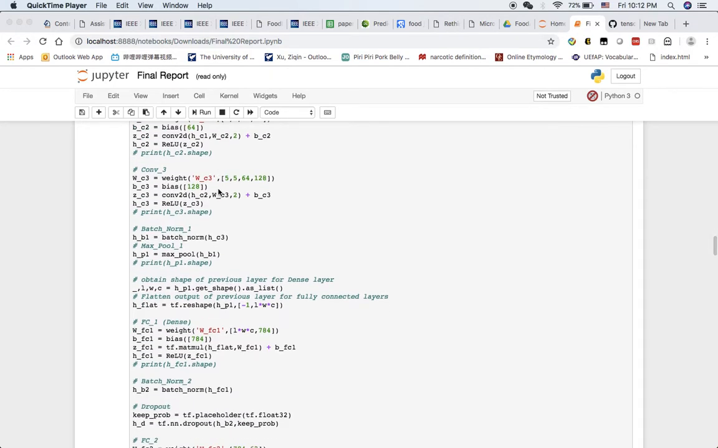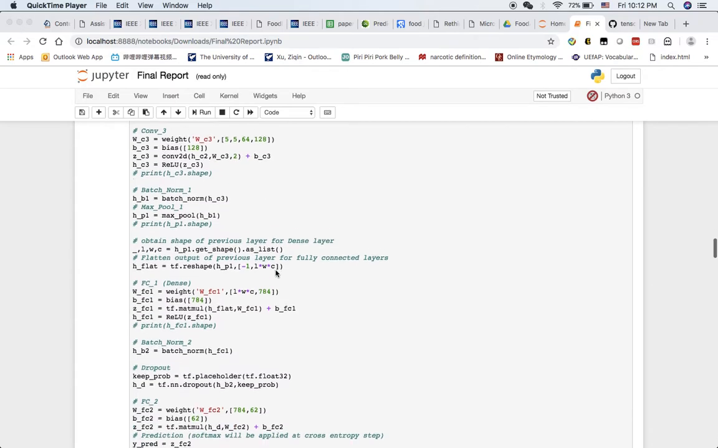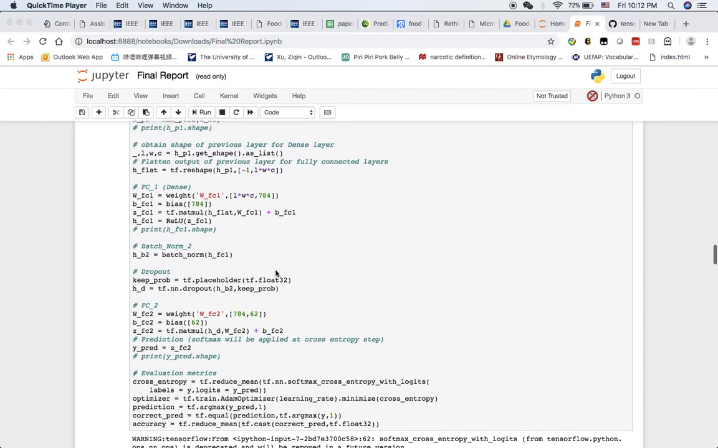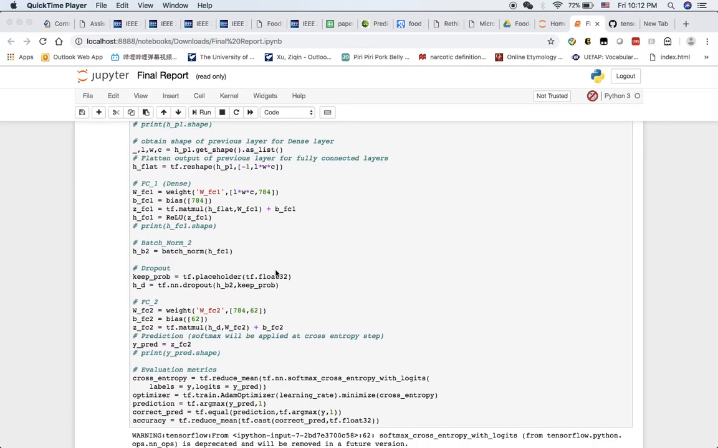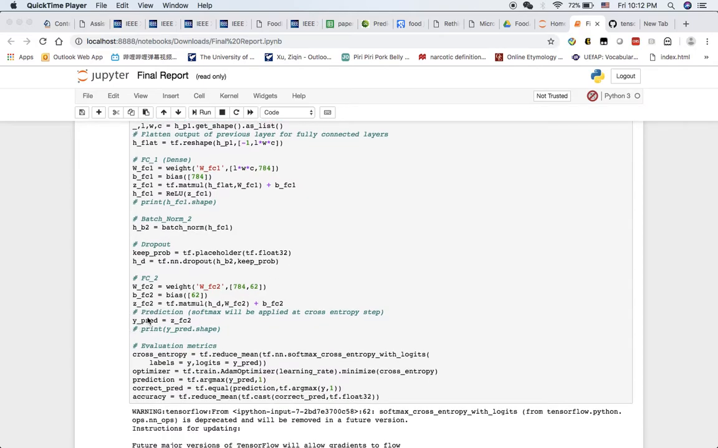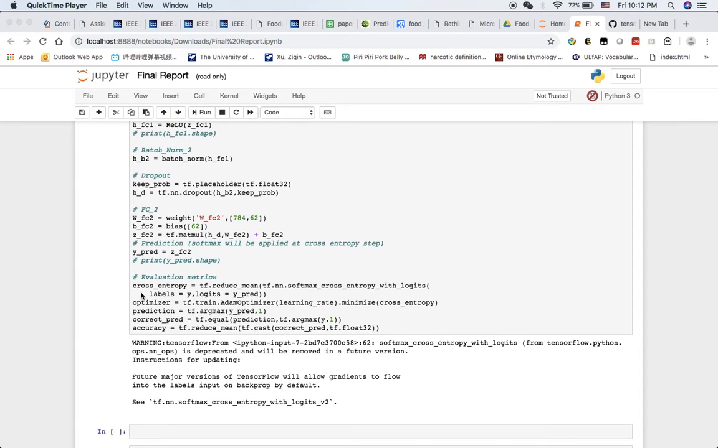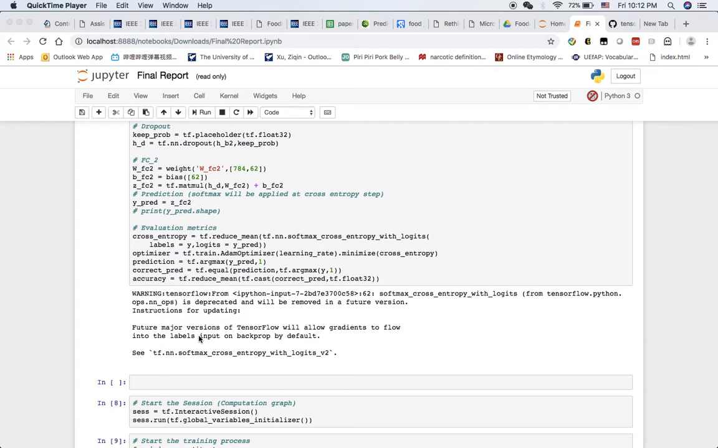And then we use the TensorFlow framework to build them into one model here. We have a dense layer at the end, and get a result here, y predict. Our cross entropy uses reduce mean, and the optimizer uses the cross entropy here, and the prediction uses the argmax function, and the correct prediction uses equal, and accuracy uses reduce mean here.